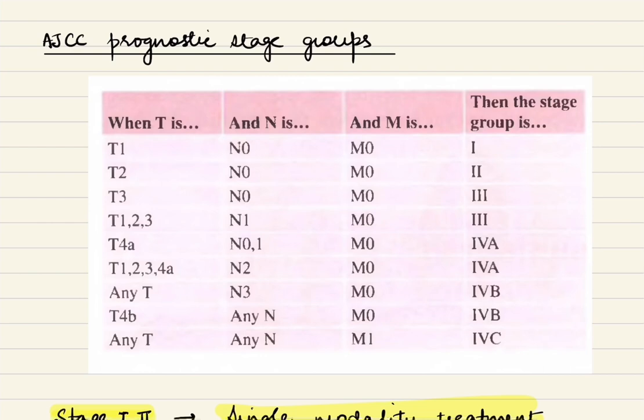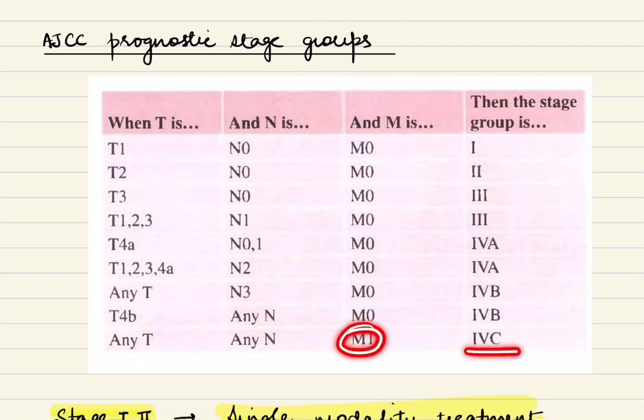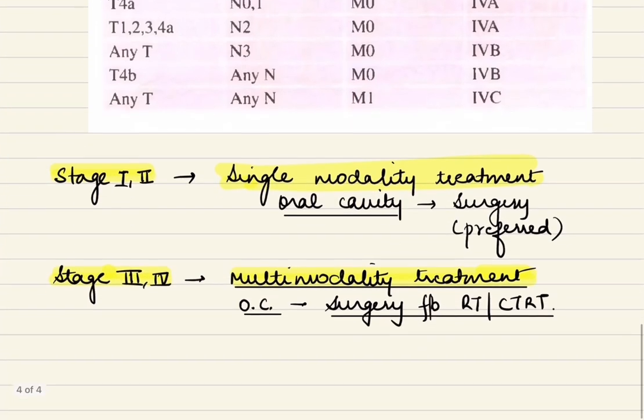So just a quick recap. T1 N0 M0 stage 1, T2 N0 M0 stage 2, and T3 N0 M0 is stage 3. Stage 3 is also in presence of N1 in T1, 2 or 3 tumors. Now T4a with N0 or 1 is stage 4A, and any tumor up till T4a with N2 is also 4A. Now any tumor with either N3 or T4b is staged as 4B, and any tumor with M1 is staged as 4C. So what are the clinical implications?